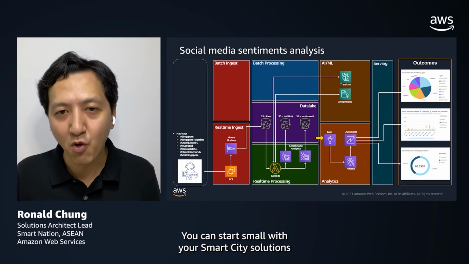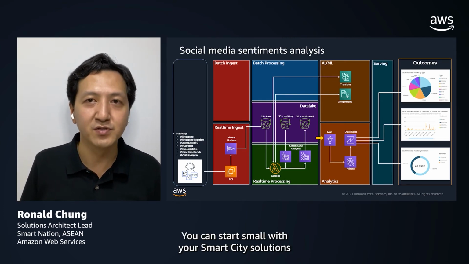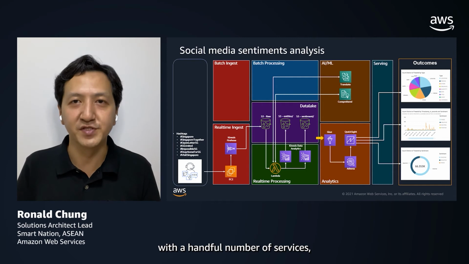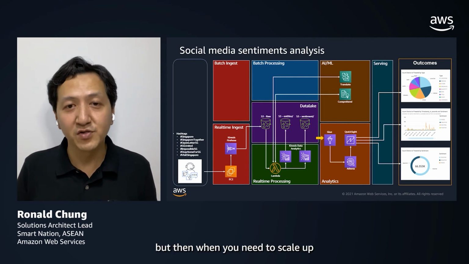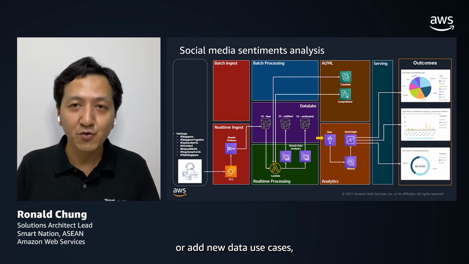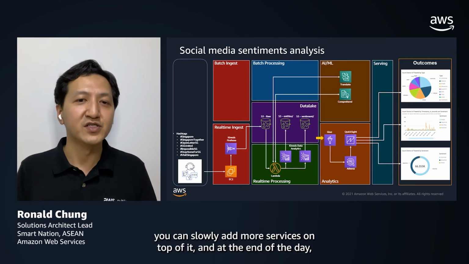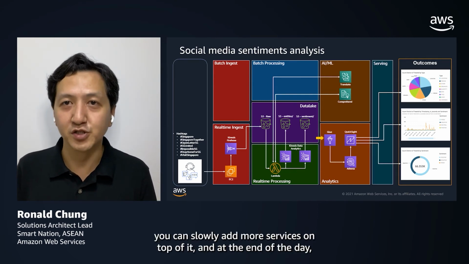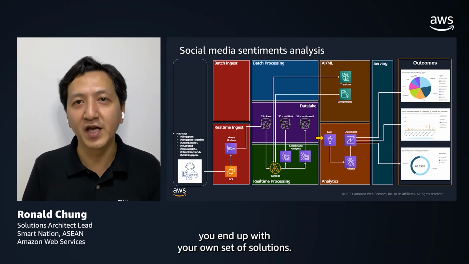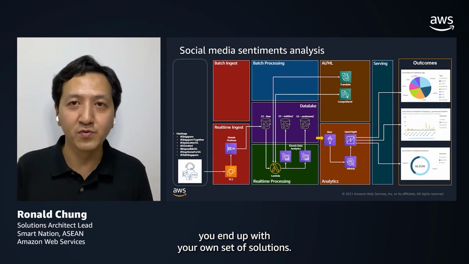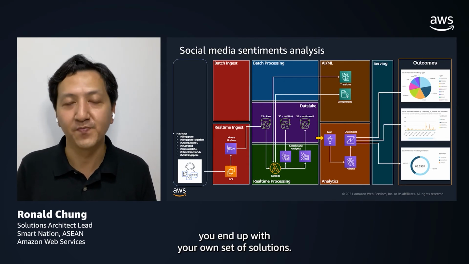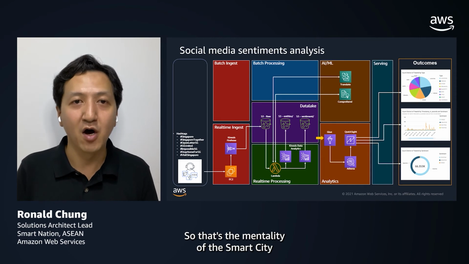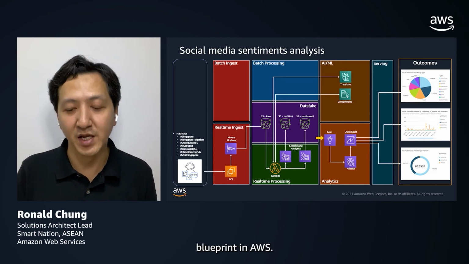You can start small with your smart city solutions with a handful number of services, but then when you need to scale up or add new data use cases, you can slowly add more services on top of it, and at the end of the day, you end up with your own set of solutions. So that's the mentality of the smart city blueprint in AWS.